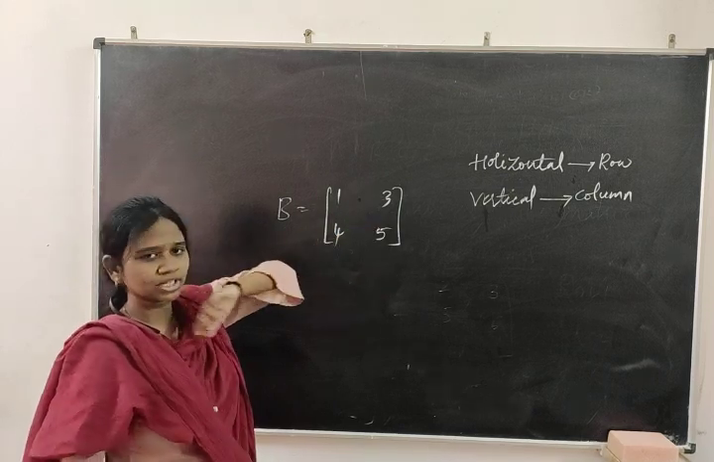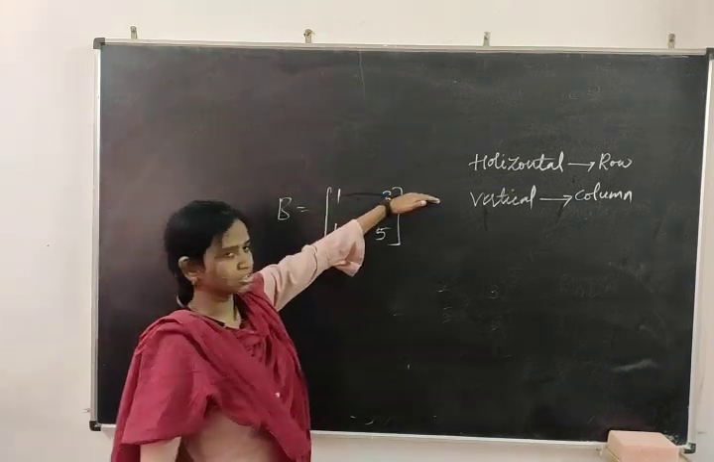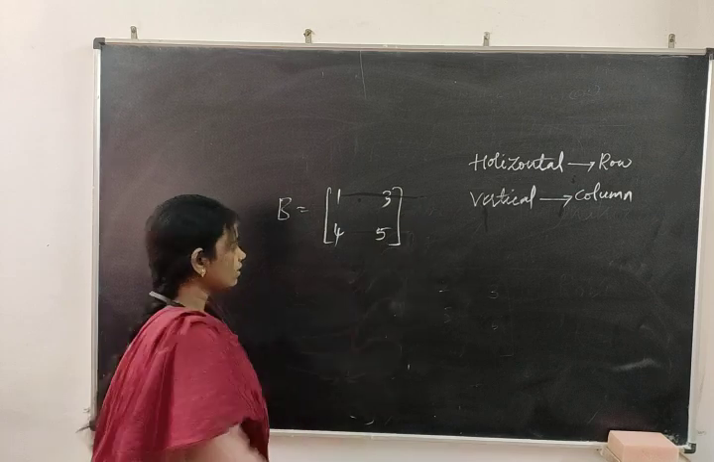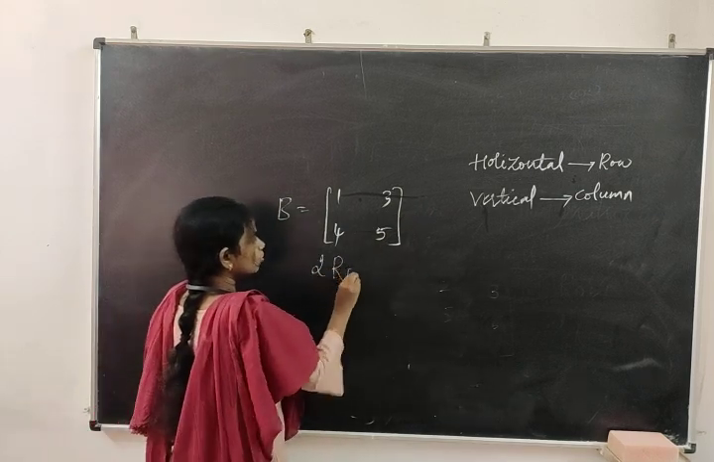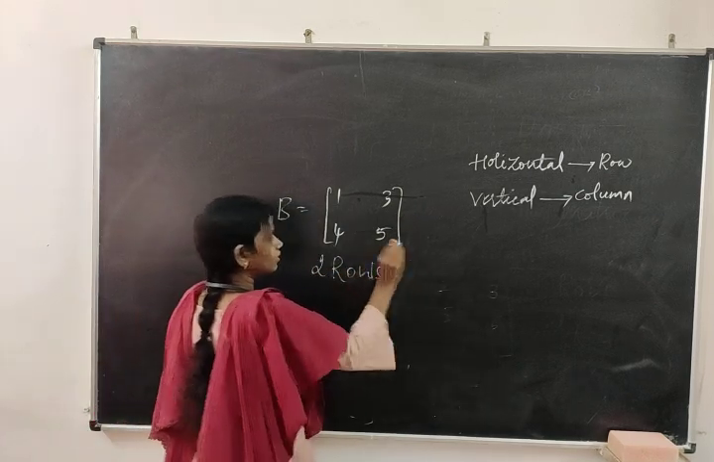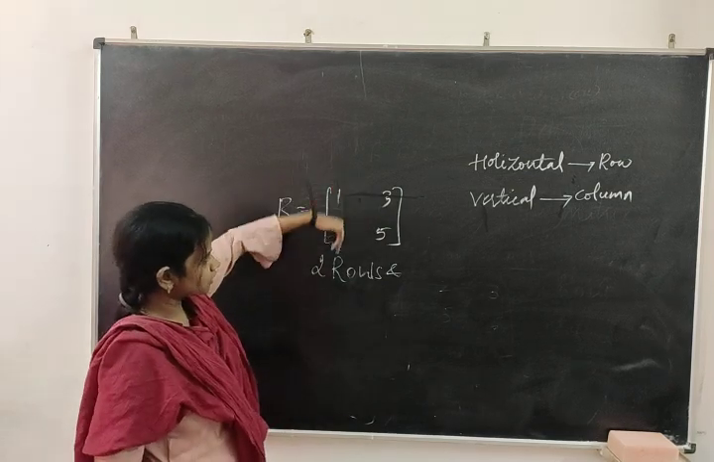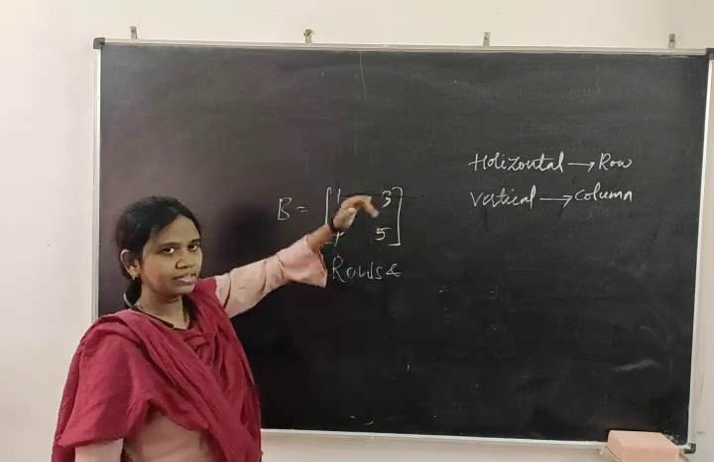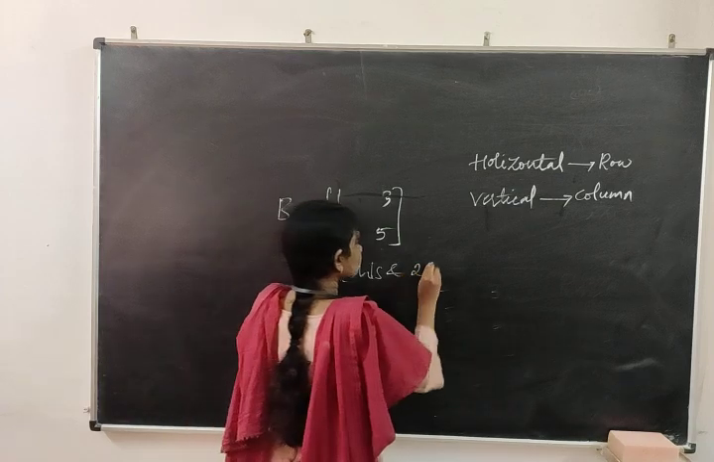So here how many rows are there? Yes, this is one horizontal line, this is another horizontal line. It means it has 2 rows. And how many columns? 2 columns, in the vertical direction, 1, 4 and 3, 5. 2 columns.